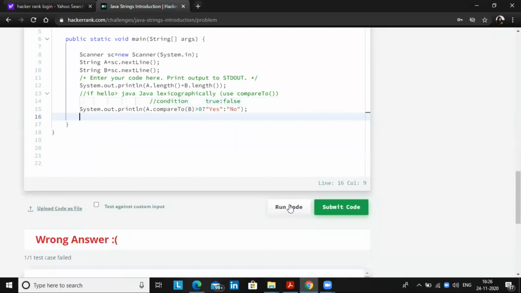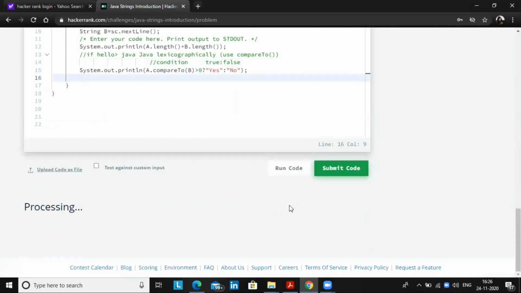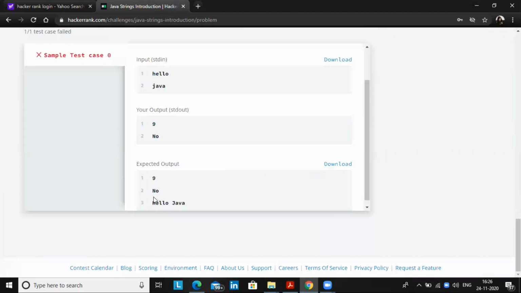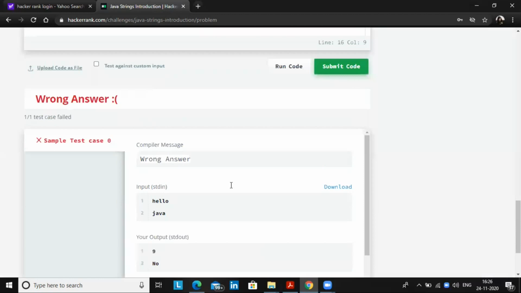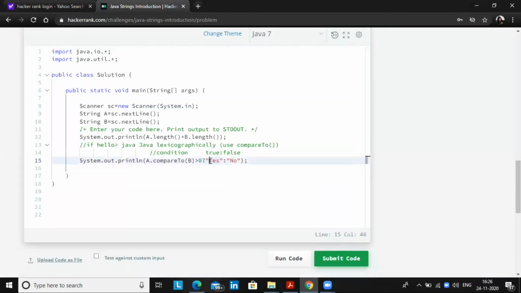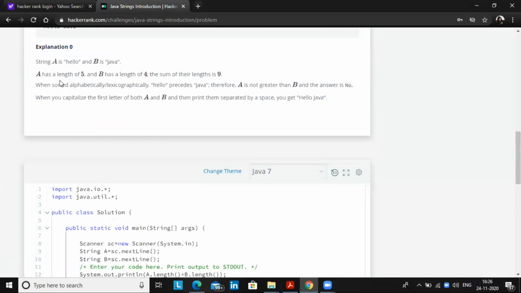So if you run the code now, then you will get your output as no. So the second line is also coming correctly. If you are not understanding how exactly we have done this, like A dot compareTo B, if you see in the explanation also, it is written that when sorted alphabetically or lexicographically, hello precedes Java. So therefore A is not greater than B.